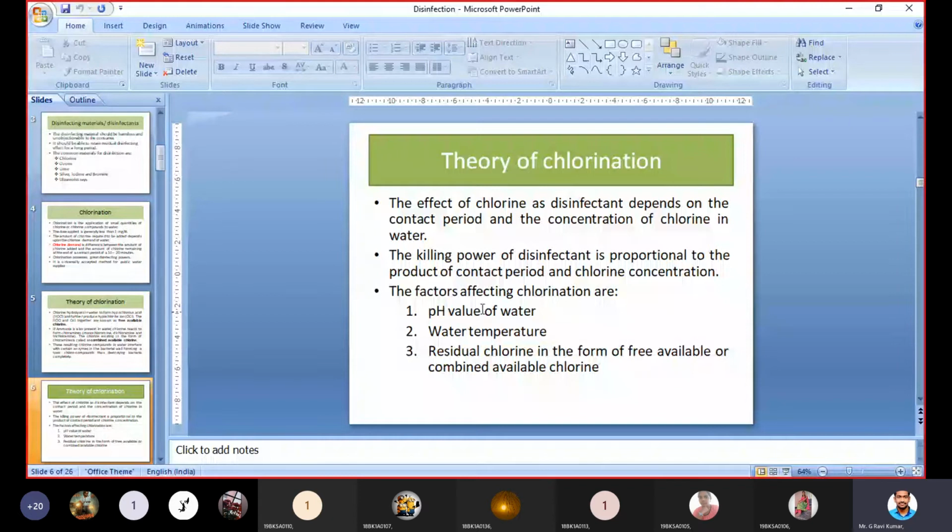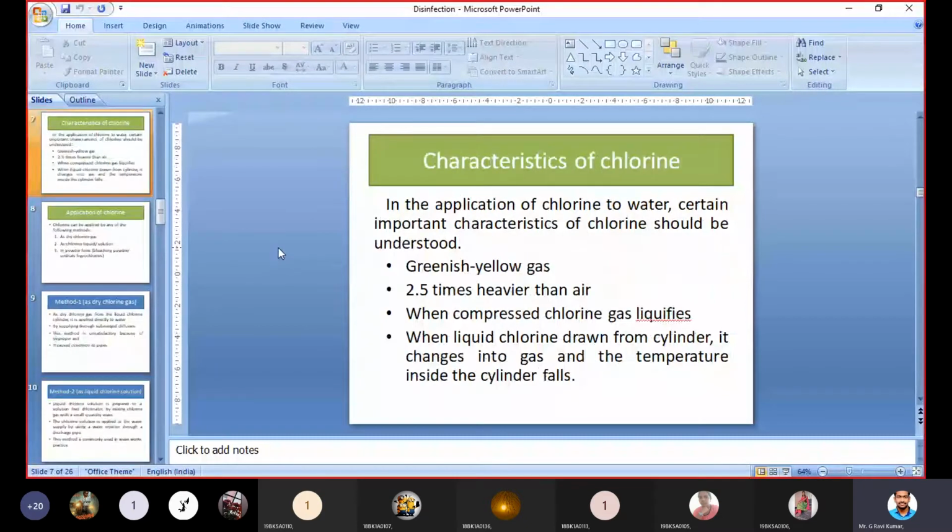Next, one more important thing we should know is the characteristics of chlorine. This is important, because most questions on it will come for 2 or 3 marks. Chlorine's weight is 2.5 times heavier than the weight of air, and it is greenish yellow in color.